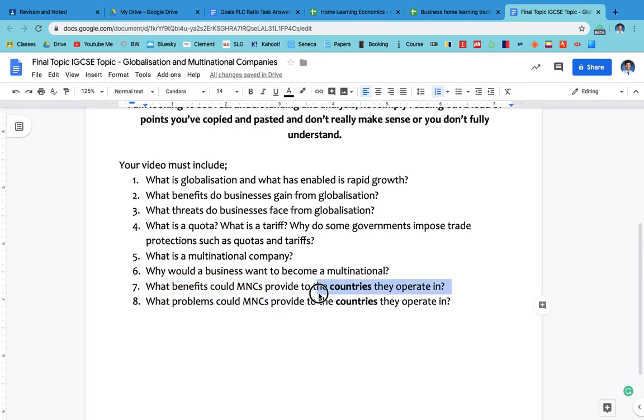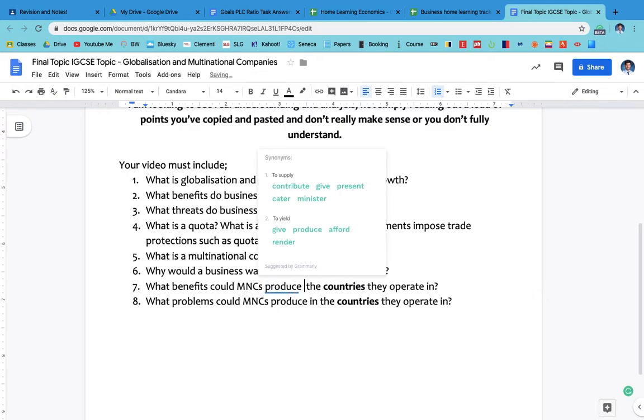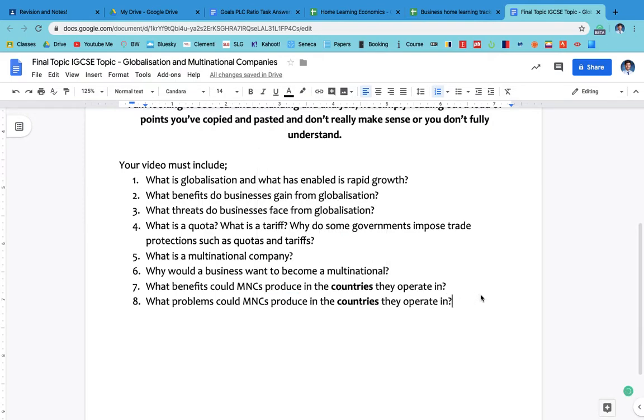And then obviously, what problems could multinational companies produce? What benefits could multinationals produce in the countries they operate in, and what problems could they produce in those countries? We're going to be looking at things like the environment, repatriation of profit, exploitation of workers, employment, economic growth, and transfer of skills. These are the kind of things that you want to be finding out about and including in 7 and 8.